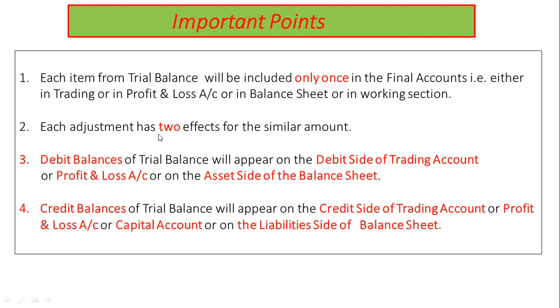Only once, two effects, adjustments have two effects, debit balances of trial balance, debit side of trading account, profit and loss account and balance sheet asset side, credit balances of trial balance items, credit side of trading account, profit and loss account, capital account and liability side of the balance sheet. These are the highlighted items.